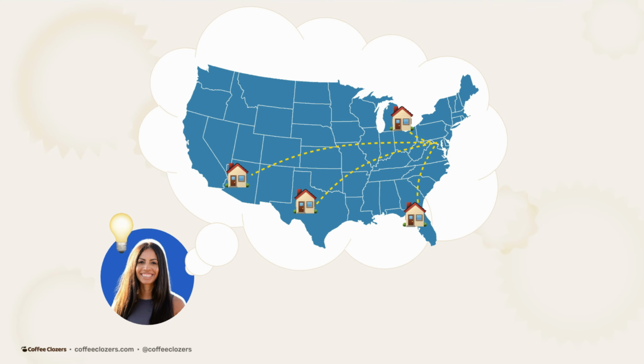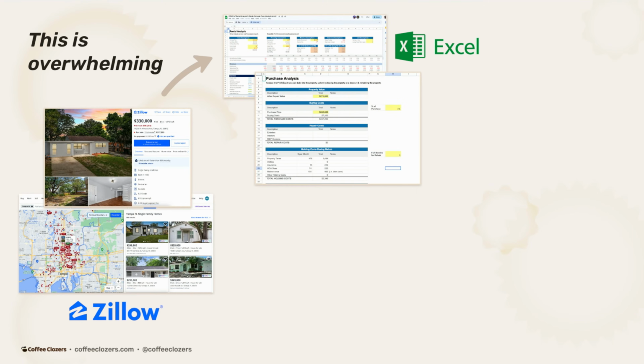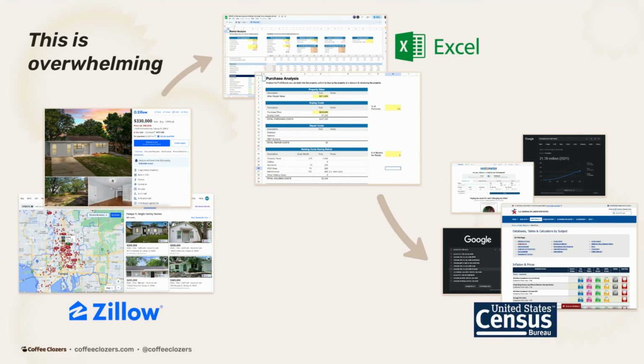Fast forward a year, and I'm looking to purchase my next deal, but finding cash flow in New Jersey is practically impossible. So I started to look out of state. I followed the same process I did before, but was met with a whole new series of challenges. Looking out of state, finding a deal becomes extremely difficult and time consuming. I'm tracking multiple markets at a time, manually plugging each one into an Excel sheet. I then cross check the area against macroeconomic stats like median household income and employment rates to confirm it's an up and coming area.